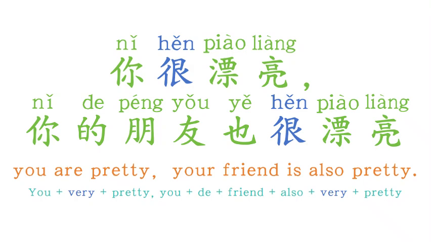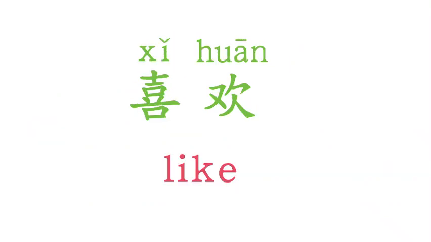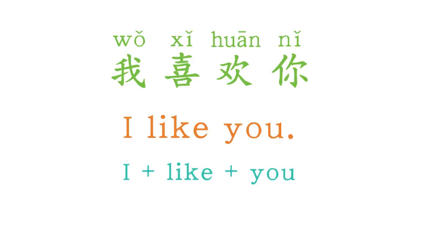Okay, now you are quite familiar with the usage of the adjective acting as the verb sentence structure. Now let's learn how to express like in Chinese. The verb like in Chinese is 喜欢. So the sentence I like you is 我喜欢你. I like you. How to say I also like your friend?